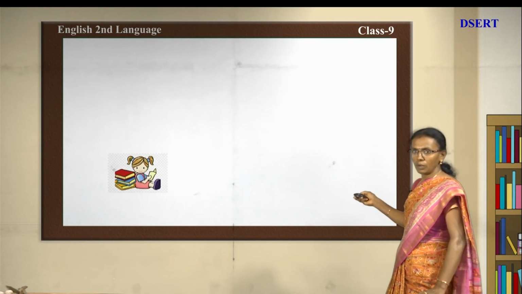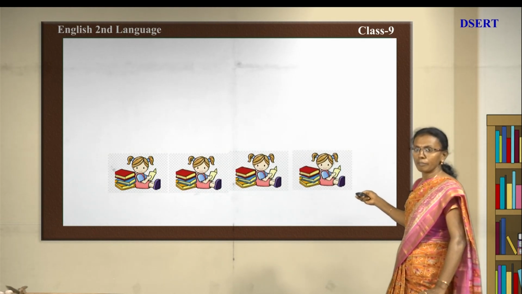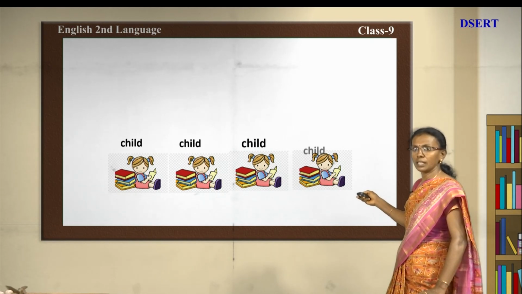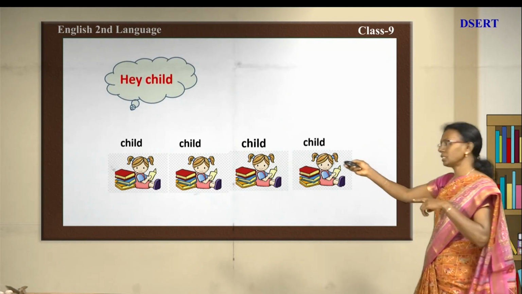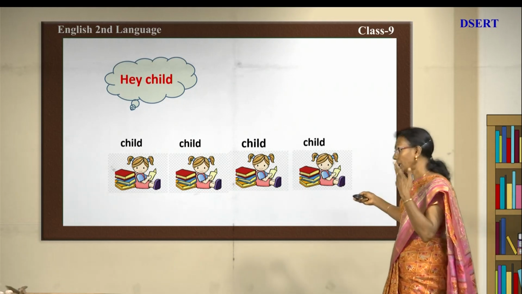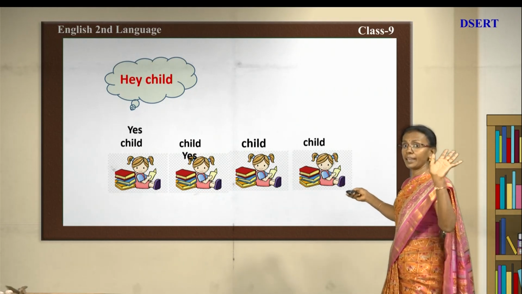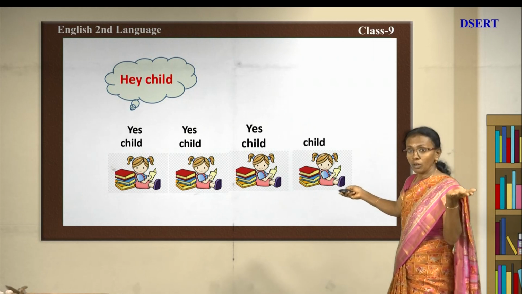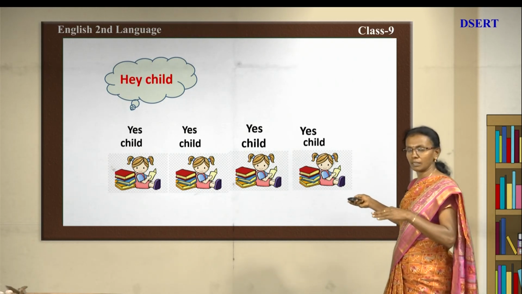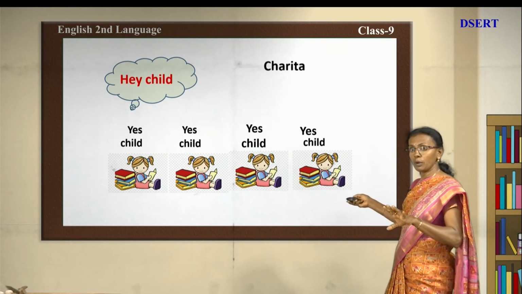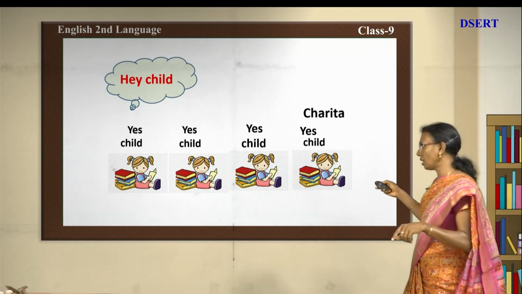Now we move on to another picture here. See the child. There are 4 children's pictures. Now you can see the first child, second child, third child and the fourth child. If you call all these children, what do they say? See, what do they say? Yes. A child, if you call, what do they say? Yes, because they are all children. They are in common.